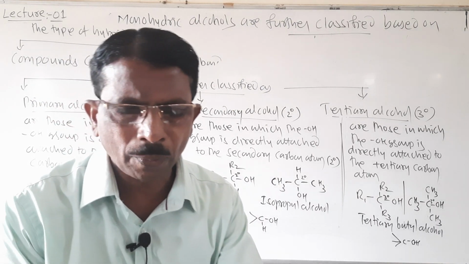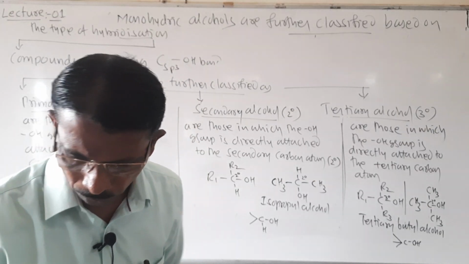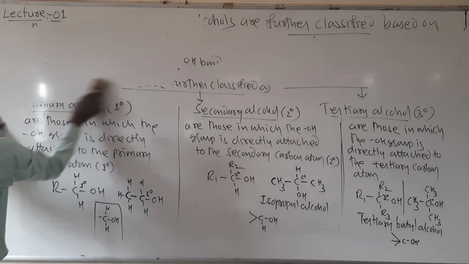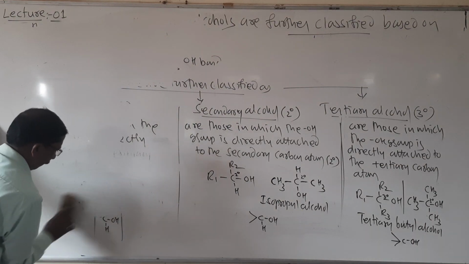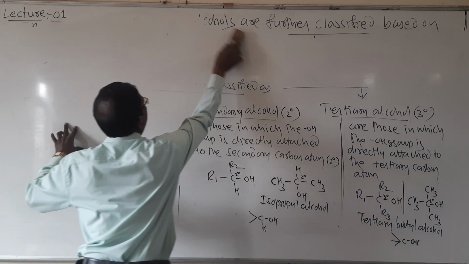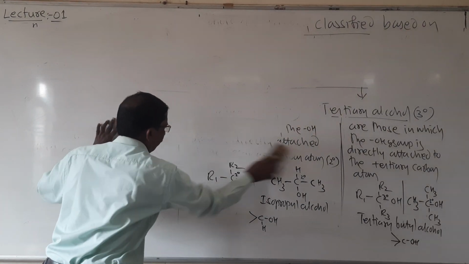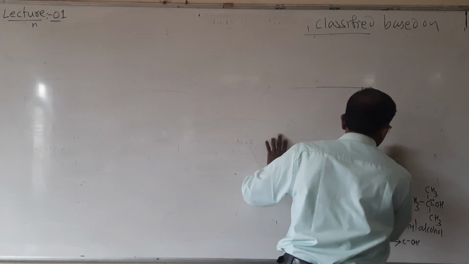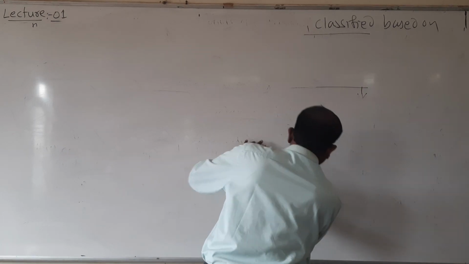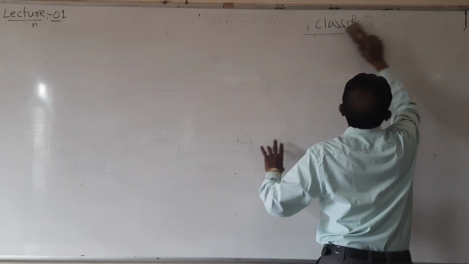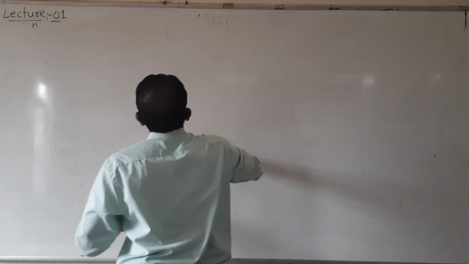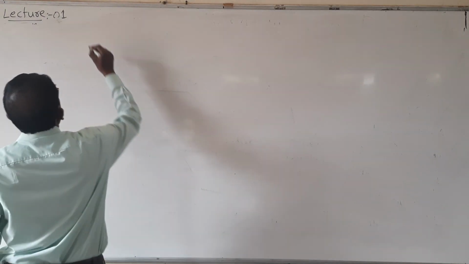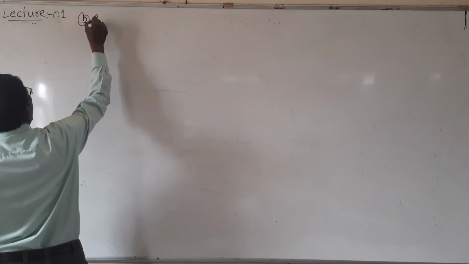Let us see them one by one, allylic alcohols and benzylic alcohols. Look here. Second, B, allylic alcohols.